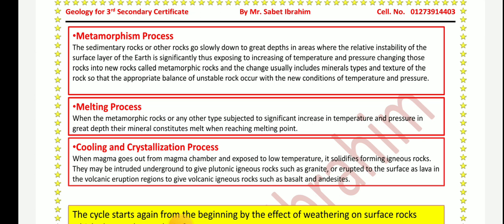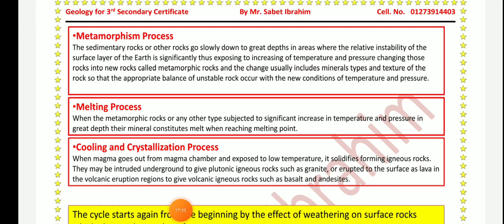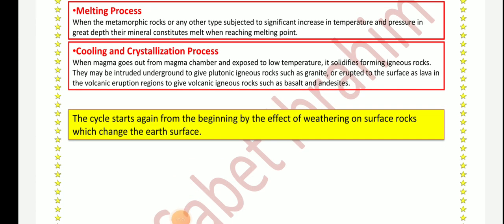They may be intruded underground to give plutonic igneous rocks, such as granite, or erupted to the surface as lava in the volcanic eruption regions to give volcanic igneous rocks, such as basalt and andesite. So the cycle starts again from the beginning by the effect of weathering on surface rock, which changes the Earth's surface.